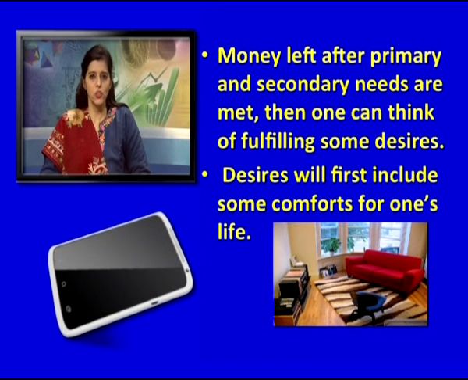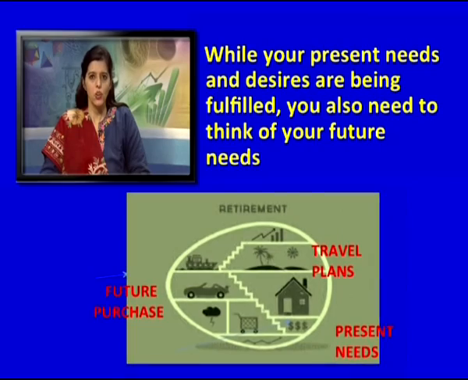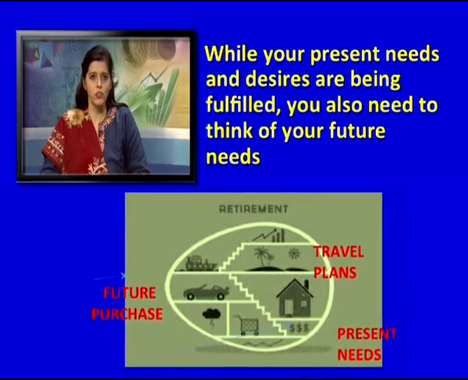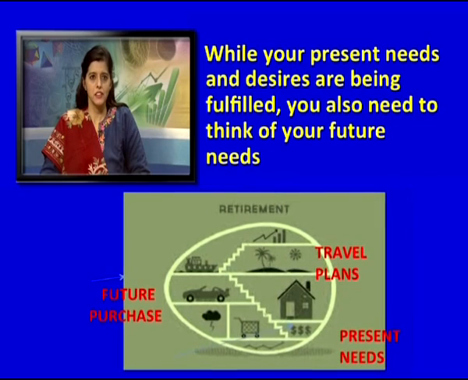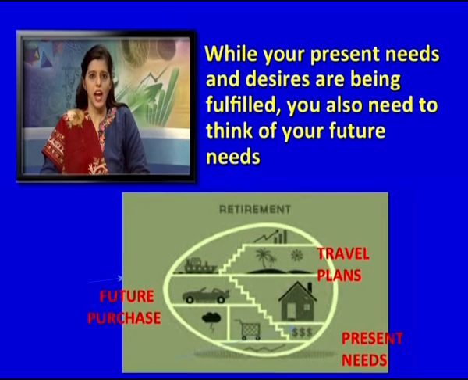Desires will first include some comforts for one's life. While your present needs and desires are being fulfilled, you also need to think of your future needs like future purchase, retirement plans, and your travel plans.